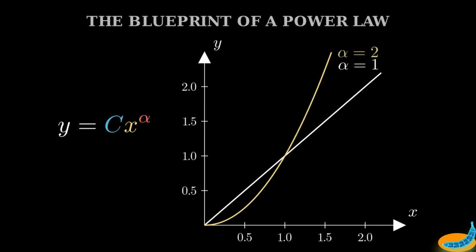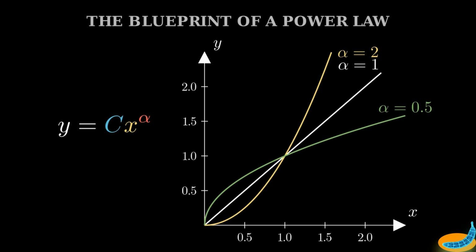Regime 2 is called superlinear growth. When alpha exceeds 1, we enter the superlinear regime. The growth accelerates geometrically. The larger x gets, the steeper the slope becomes. This is the mathematics behind area to volume scaling and explosive network growth.